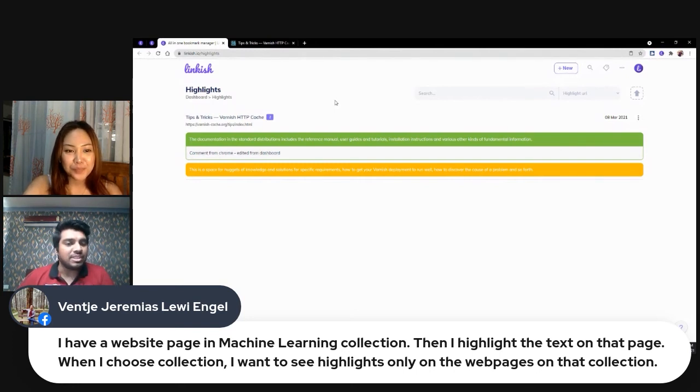You can basically have highlights on all the pages. The highlight feature is completely separate from the collection.